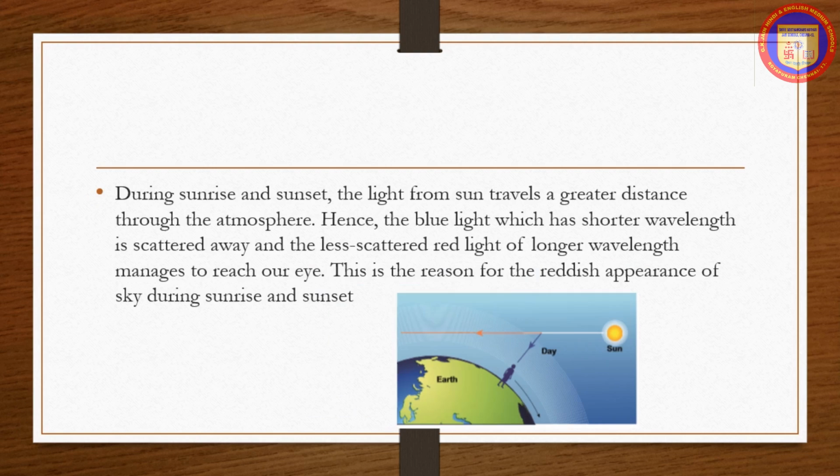Next, during sunrise and sunset, we are able to see the reddish orange color appear in the sky. Why? During sunrise and sunset, the light from the sun travels a greater distance through the atmosphere. Hence, the blue light, which has shorter wavelength, is scattered away, and the less scattered red light of longer wavelength manages to reach our eye. This is the reason for the reddish appearance of the sky during sunrise and sunset.